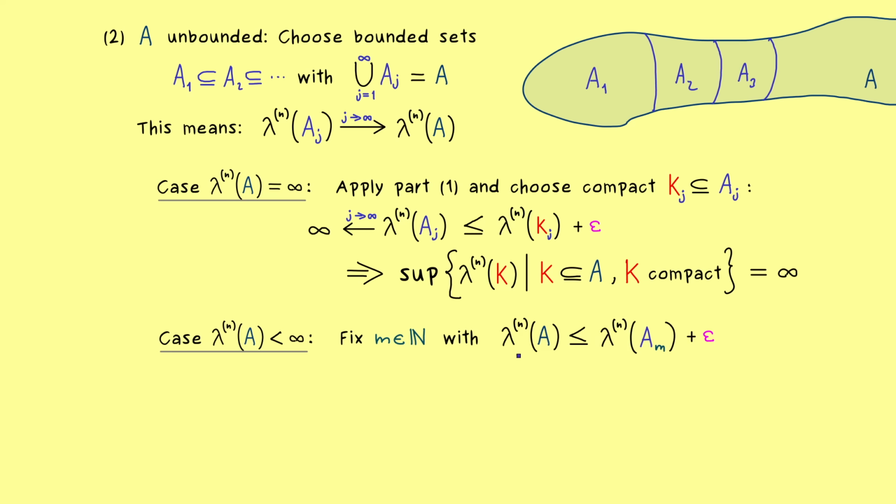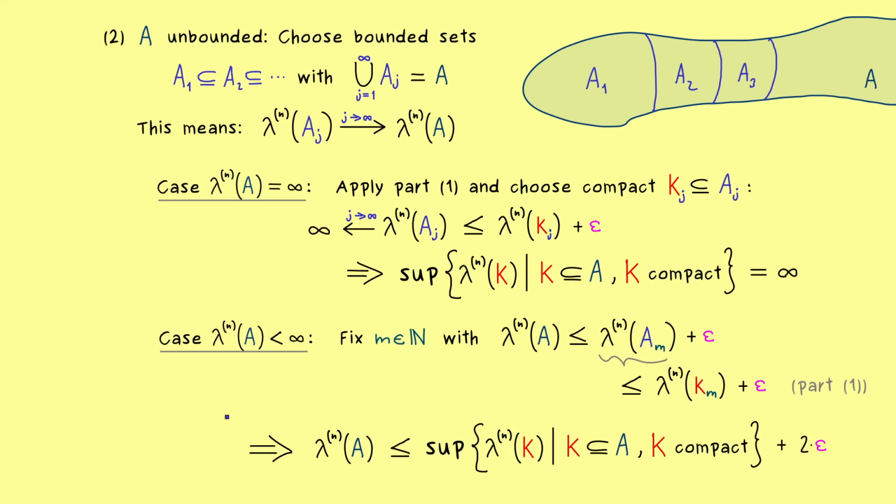In other words, we have our standard inequality where we just have plus epsilon on the right hand side. However, for this A_m, we can also apply part 1 again and have the same inequality as before. So you see, in the end here, we have the same inequality again, just with plus 2 epsilon.